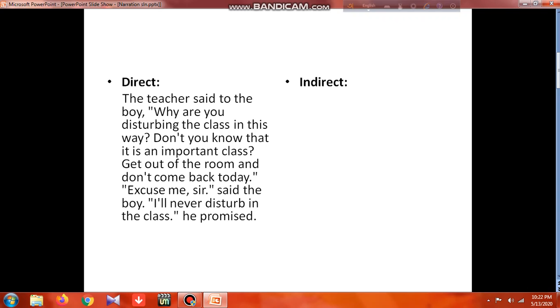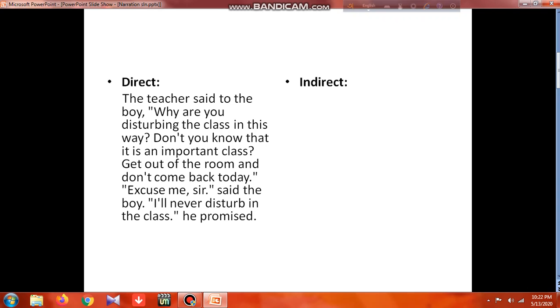So whenever you have to change from direct speech to indirect or vice versa, you need to go through the text one or two times. Then you need to trace the speakers and listeners, meaning with whom the conversation happens. Then you need to trace what type of sentences are inside the direct speech, whether they are assertive, imperative, or what the tenses are.